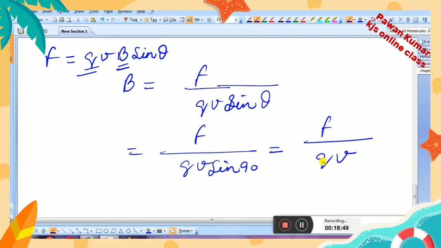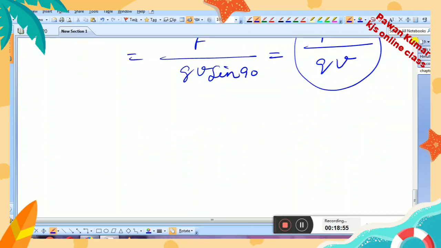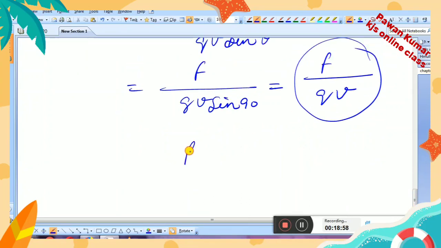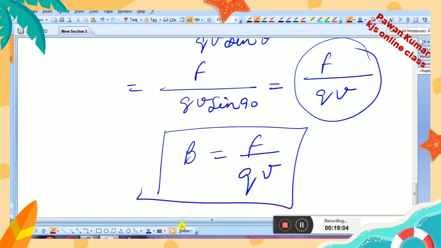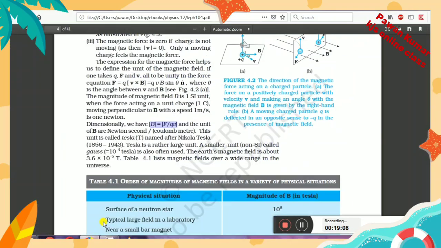That means when the particle is moving normal to the magnetic field, theta will be 90 degrees, and then the magnetic field you will get is F upon QV, right? This is the same formula we are getting here. Okay, like you can see.